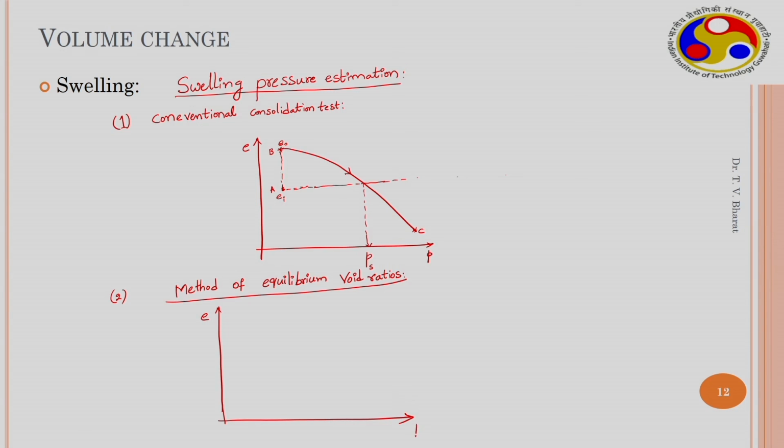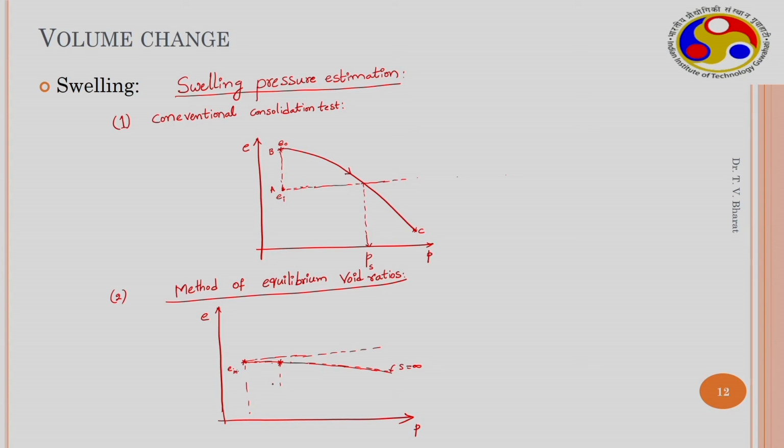This is void ratio versus load, and this is the initial void ratio at the dry state, e initial, with a line extending horizontally. If the soil is compressed in the dry state itself, this is what we obtain. So a number of tests need to be conducted at different points along this line.